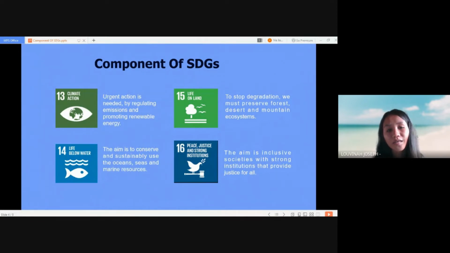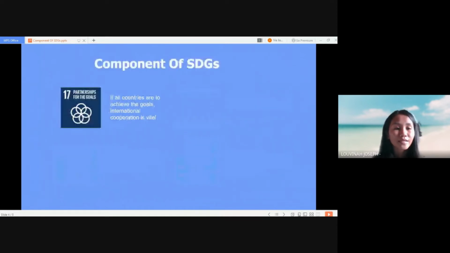Goal number 15 is life on land. This is to stop degradation, and we must preserve forests, deserts, and mountain ecosystems. Goal number 16 is peace, justice, and strong institutions. This aims for inclusive societies with strong institutions that provide justice for all. Lastly is goal number 17, partnerships for the goals. If all countries are to achieve the goals, international cooperation is vital.